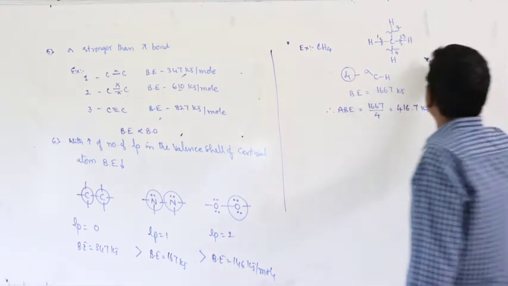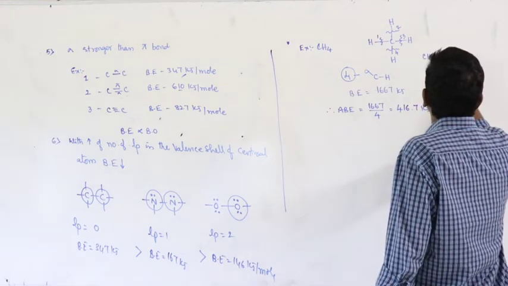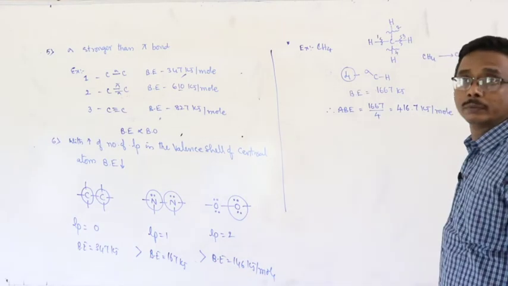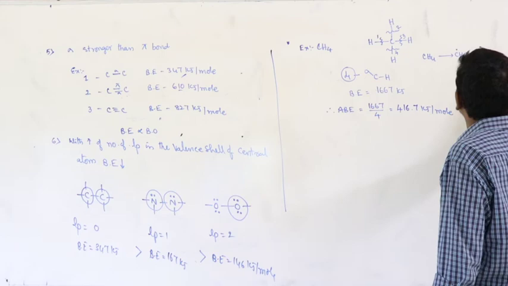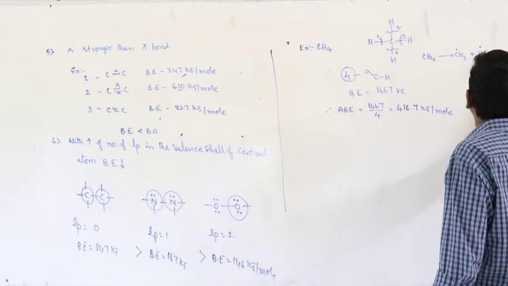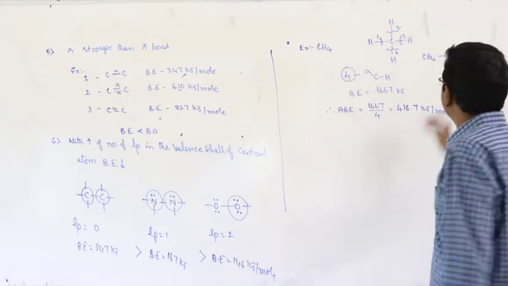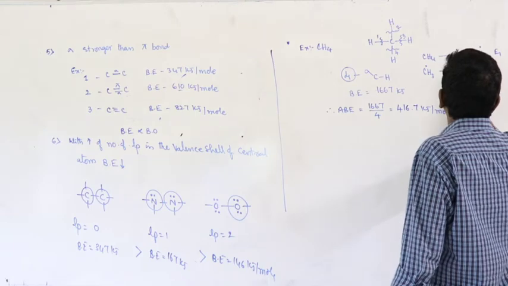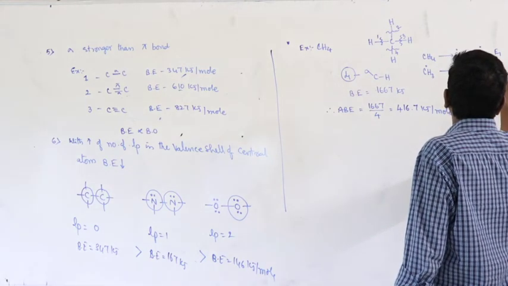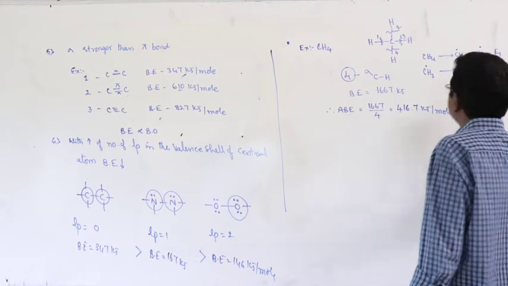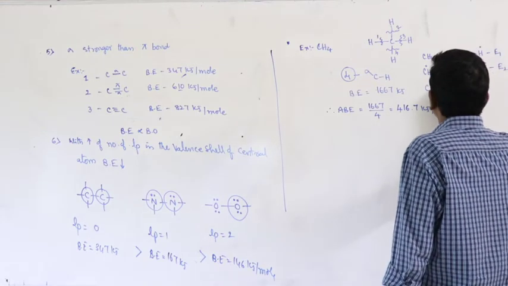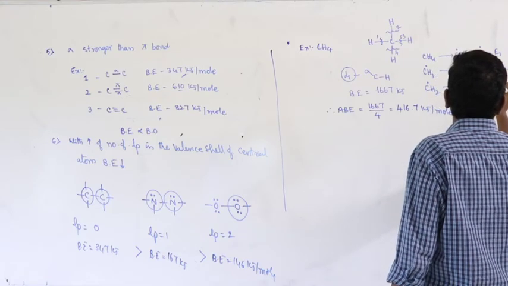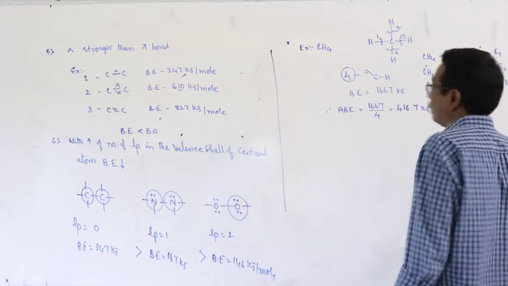Look at here. CH4 gives rise to CH3 plus H, here energy E1. Next, CH3 gives rise to CH2 radical plus hydrogen, here energy E2. Next, CH2 radical gives rise to CH plus H radical, energy E3.